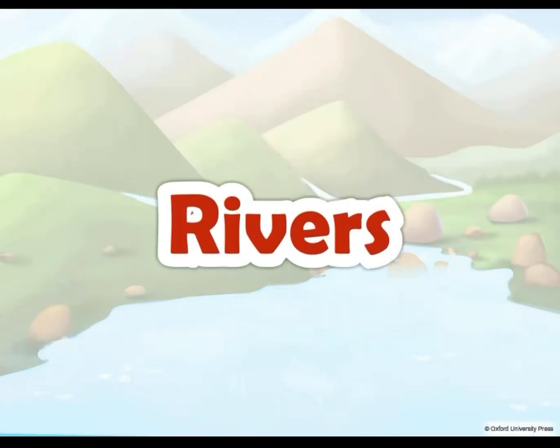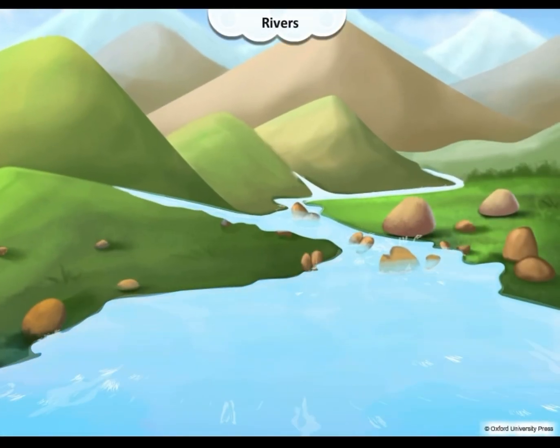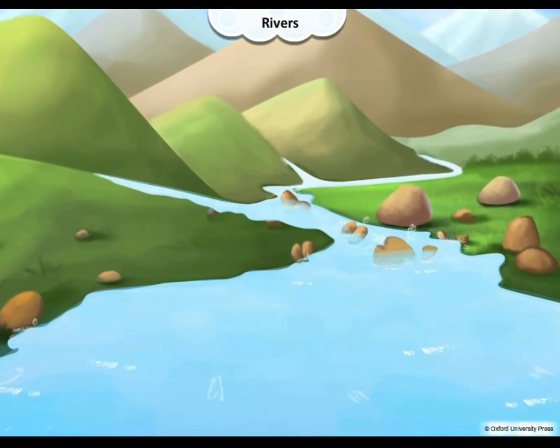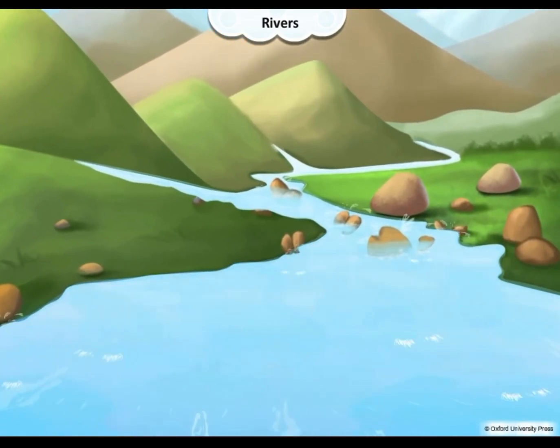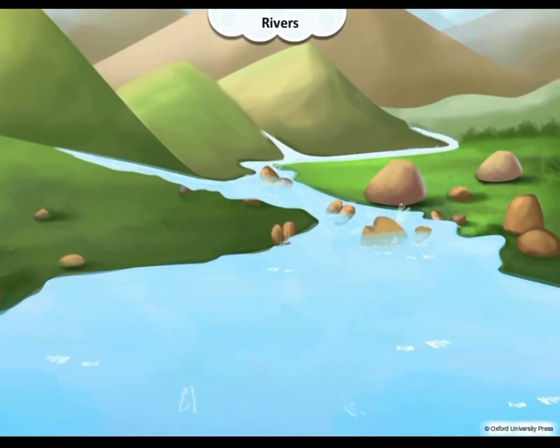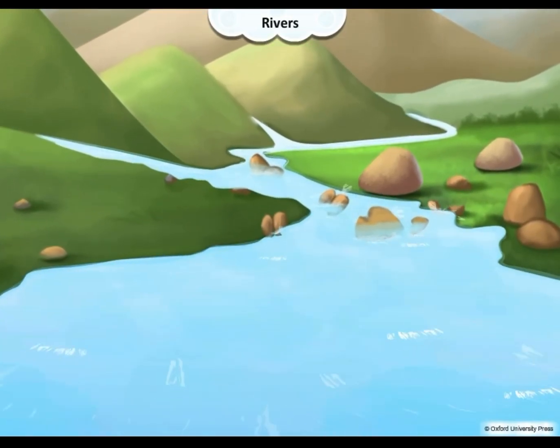Rivers. Rivers flow from mountain and hill slopes down towards lowlands. The route through which a river travels is called its course.